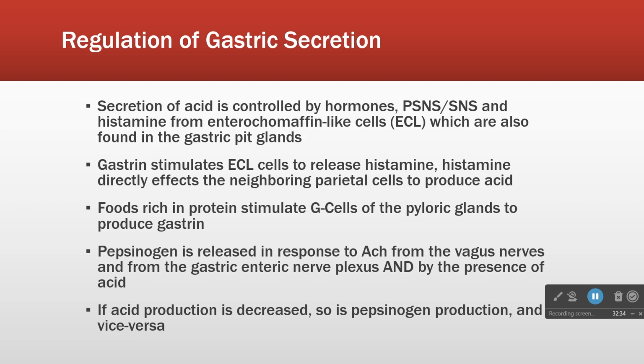Foods that are rich in protein stimulate the G cells to produce gastrin, right? So protein-rich foods increase gastrin production. And then the release of pepsinogen is increased by acetylcholine from the vagus nerves, right? So more pepsinogen is going to mean more pepsin, more protein digesting ability. Generally speaking, if we have a reduction in acid secretion, we have a reduction in pepsinogen secretion as well, right? So the two sort of go together.